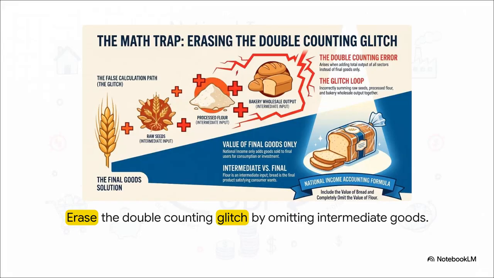And this perfectly illustrates what we call the math trap. Imagine you're trying to calculate the value of all the bread produced in a country. If you add up the value of the raw wheat seeds, and then you add the value of the processed flour, and then add the final loaf of bread, no way. You are incorrectly inflating the national income. You're literally counting the exact same economic value multiple times as it moves down the assembly line. The fix? We entirely omit those intermediate goods from our accounting and only add the value of the final bread.